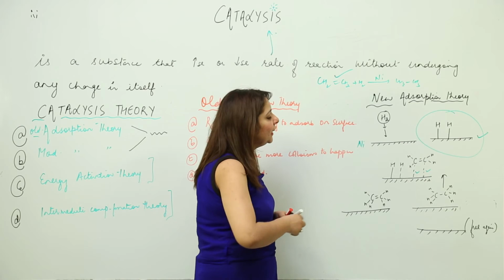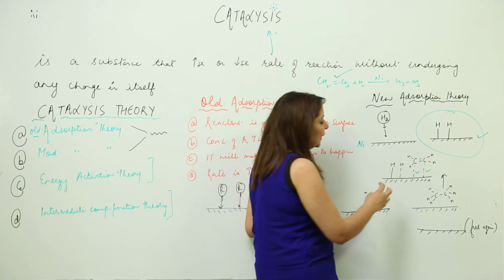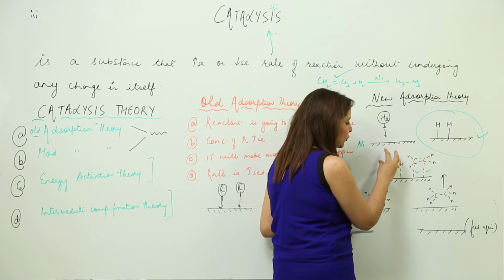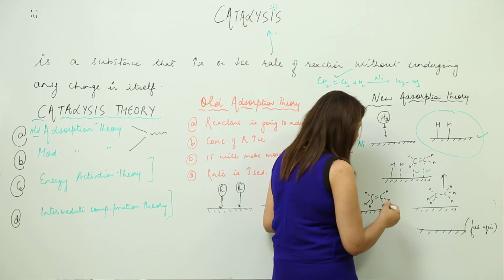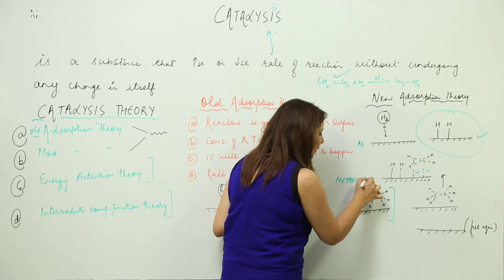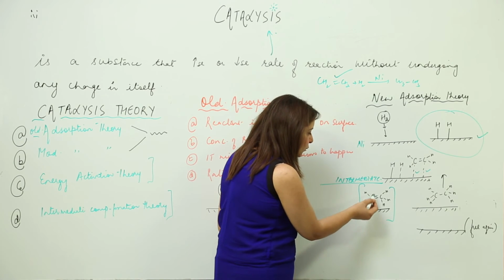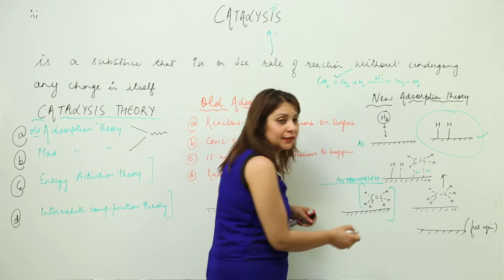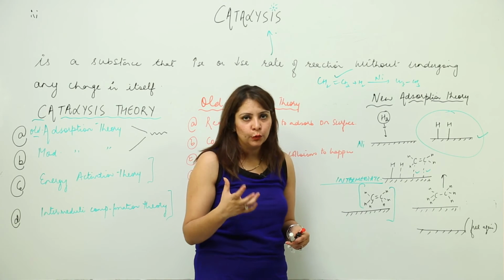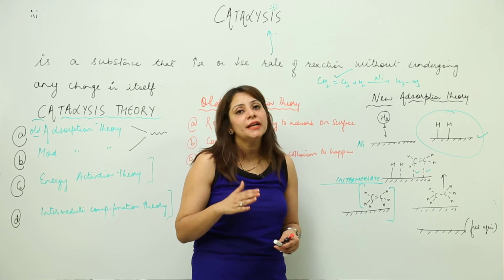Now when it gets paired up on the nickel surface with weak bonds, one of the hydrogens gets transferred to one of the carbons, and the other hydrogen gets transferred to the other carbon. This is what we have formed in this way, right? But this is called an intermediate. Do you think that this intermediate is stable? No, it is not. See, the carbon valency here is 1, 2, 3, 4, 5, and even for this carbon it is 5. That means the double bond hasn't broken up. So there is the existence of the double bond, which means it is an intermediate, an unstable compound.